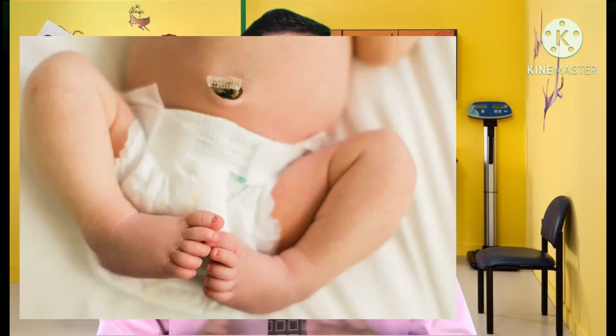Okay, now let's move to today's topic. Today's topic is the umbilicus. What is the umbilicus? Commonly we know it as the navel, which is there in the center of the abdomen. So how to take care of the umbilicus and the umbilical cord in the newborn phase, and I am going to brief you about umbilical hernia as well. So this video must be useful to you. Please watch this video till the end. Thank you very much.